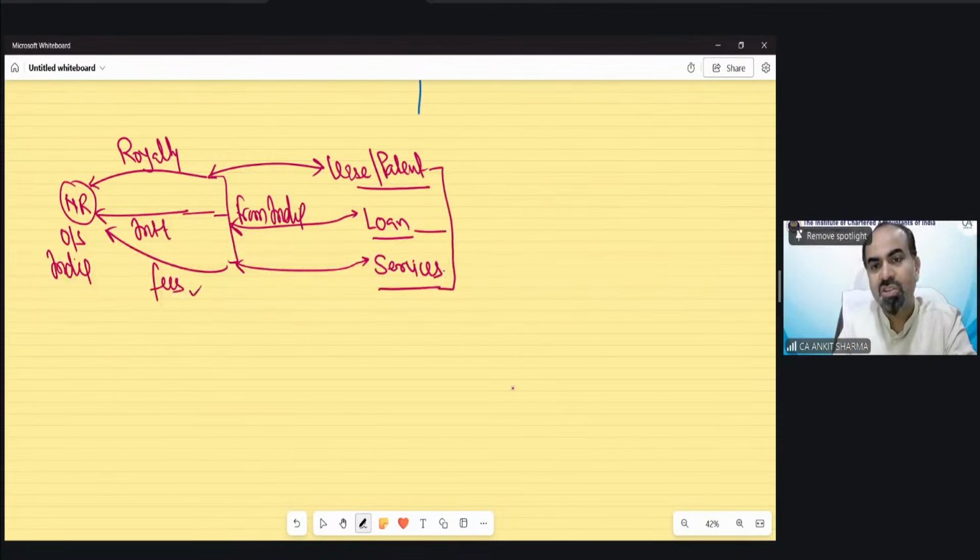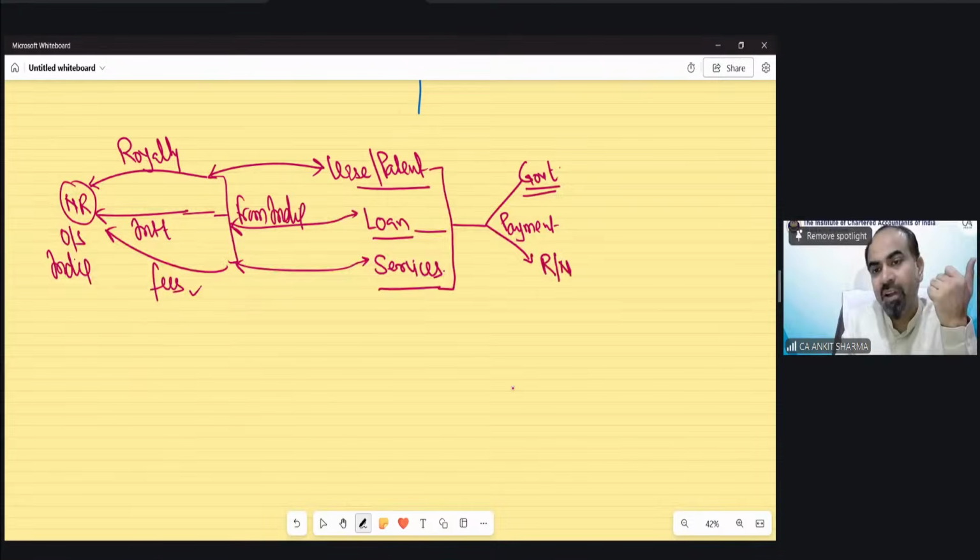So the provision says, if this payment has been made by the Government of India, the government takes anything on lease or any patent, and against which the government is paying royalty to this non-resident. Either the government is paying royalty or interest or fees, or any other person, resident or non-resident, is paying.